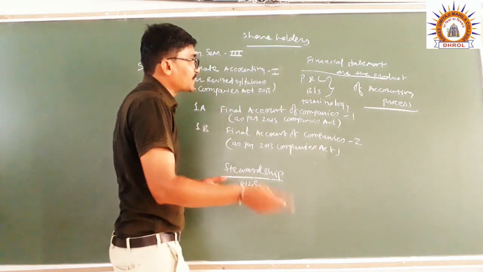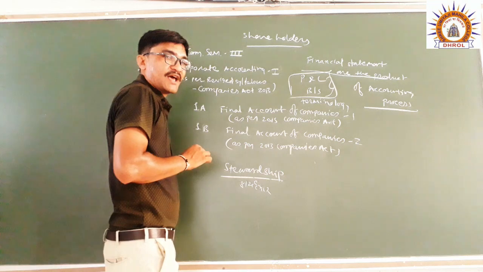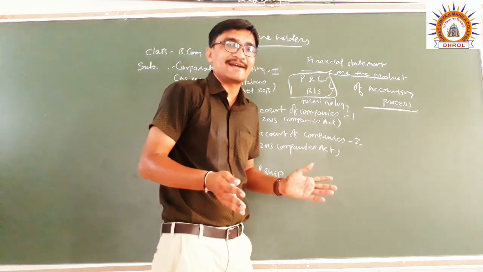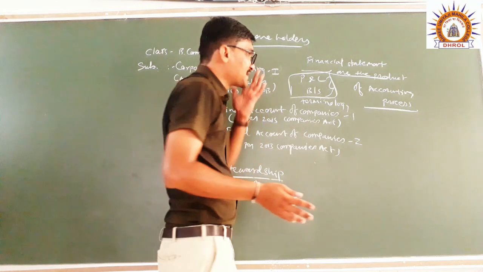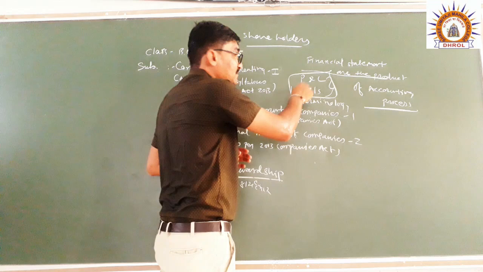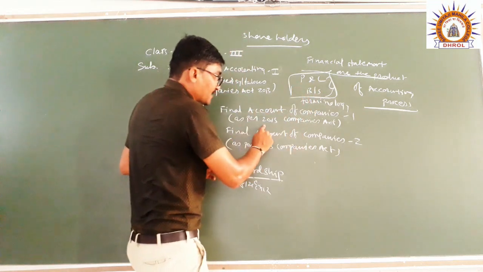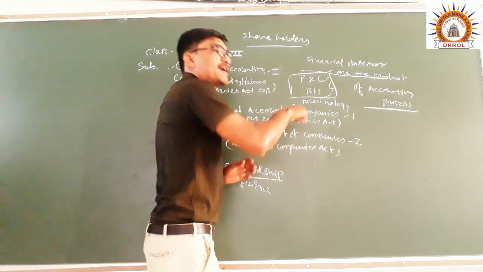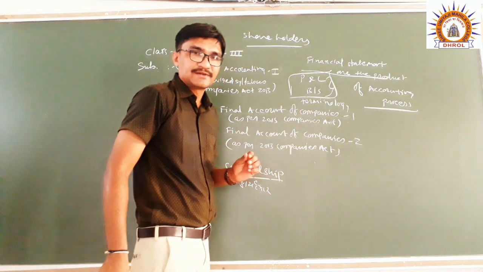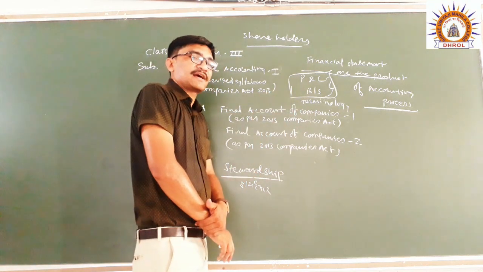And financial statements include two types of statements, profit and loss and balance sheet. And as you know, all the listed companies prepare their financial statements, that means the profit and loss and balance sheet, according to the Act 2013, which is an amended Act, right? As per the old Act 1956, the Indian Companies Act, right?